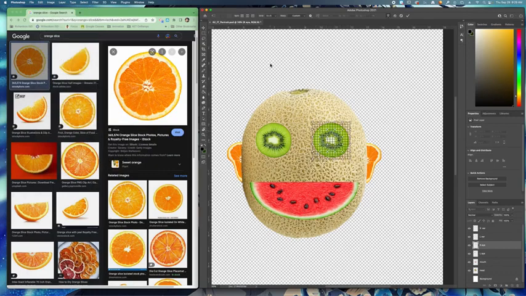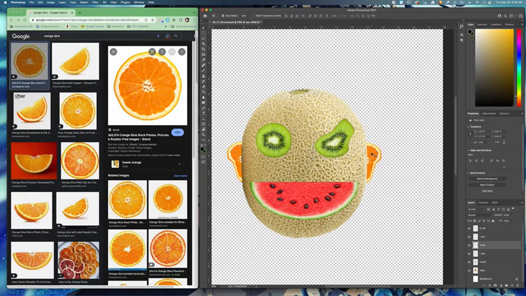maybe that's way too many lines, so let me go back to a 3x3, or I think it was the default. I actually like the 3x3 better. And then I can give it different expressions, so if I want to make it look angry and evil, I don't know, I can do that.